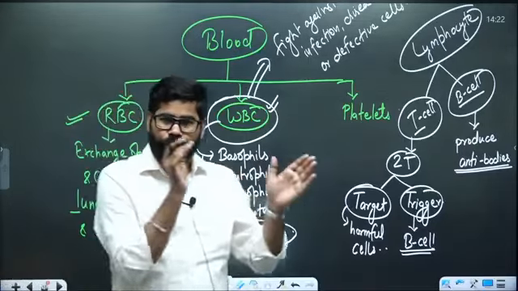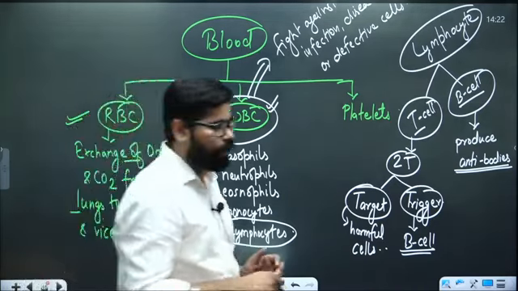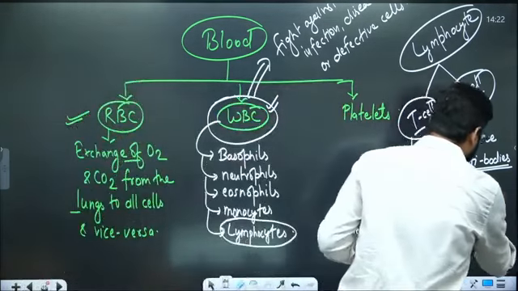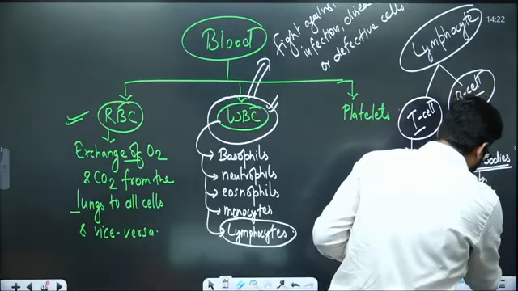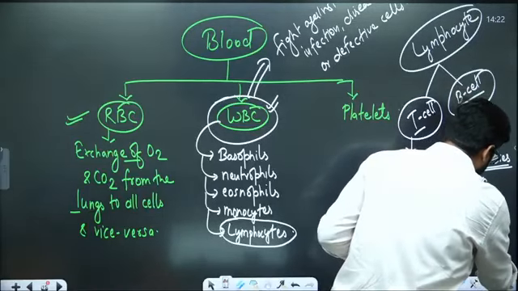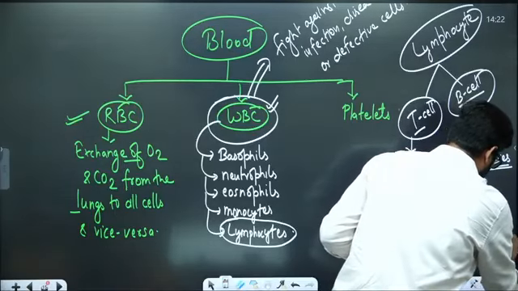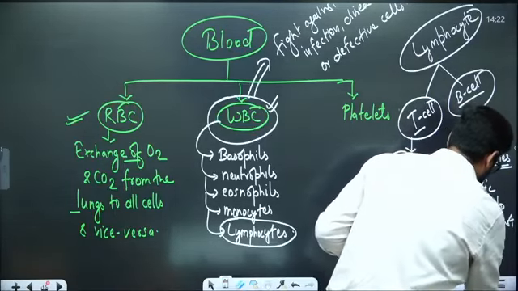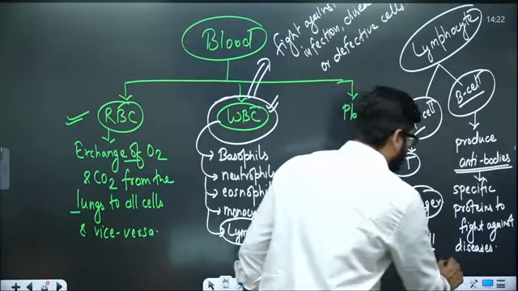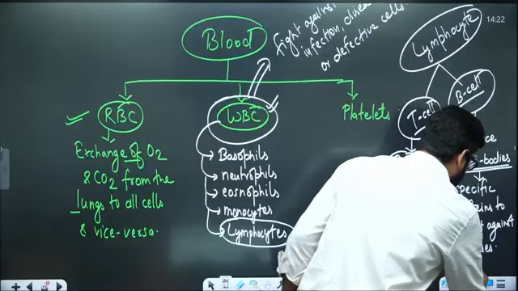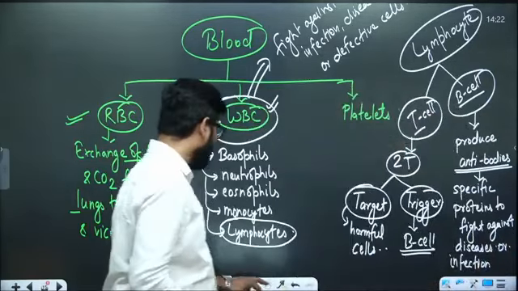Antibodies are specific proteins to fight against certain diseases or infection.